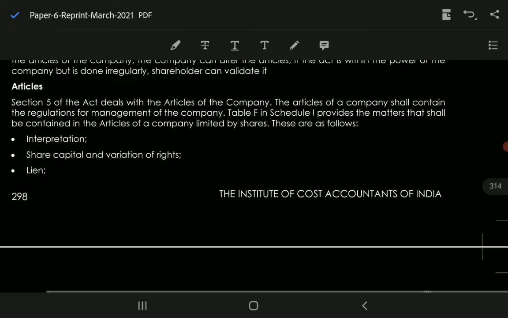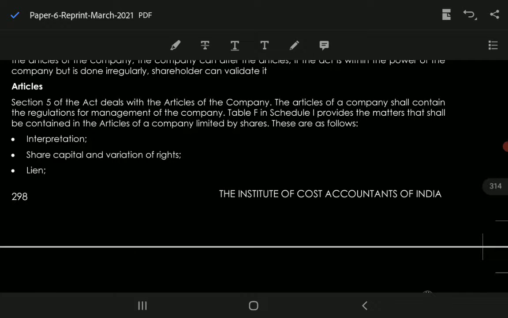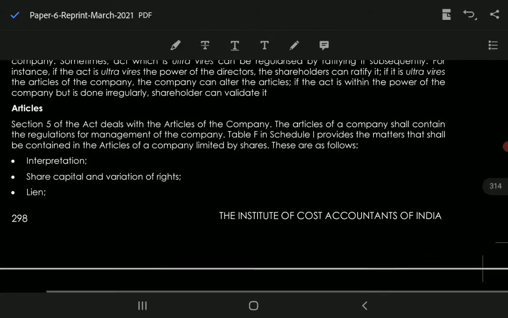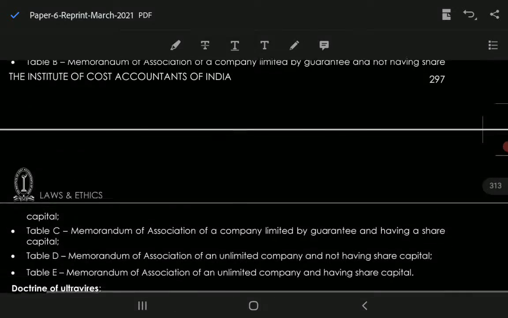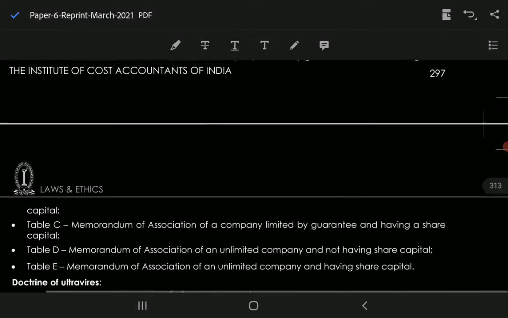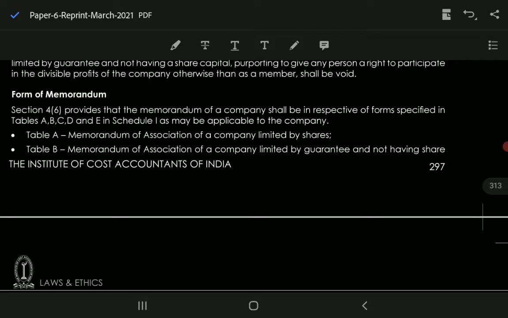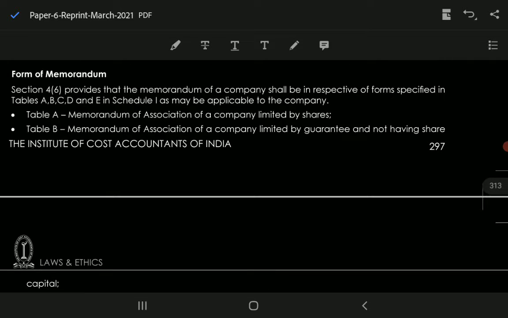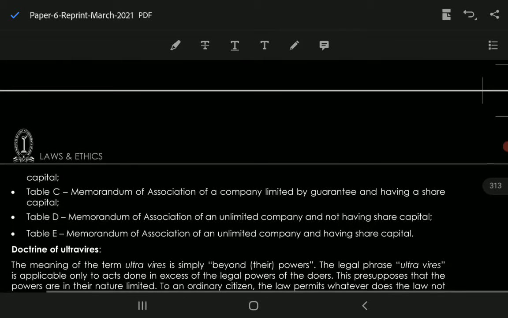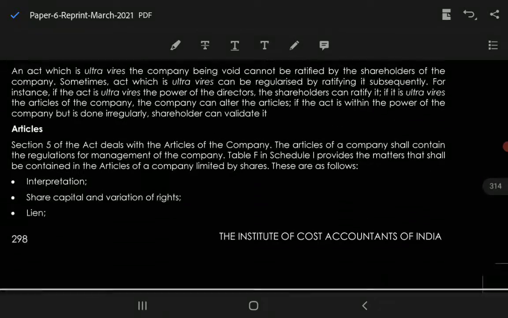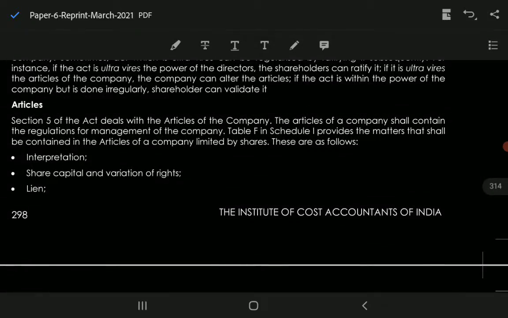नेक्स्ट टेबल F, आप ये ध्यान रखिएगा, Table F is for articles, and Tables A, B, C, D and E are for forms of memorandum in Schedule 1. ठीक है, इन टेबल में फॉर्म्स दे रखे हैं, हिसाब से आपको प्रिंट किया होता है मेमोरेंडम में. Tables A to E are for memorandum, and Table F in Schedule 1 provides the matters that shall be contained in the articles of a company limited by shares.